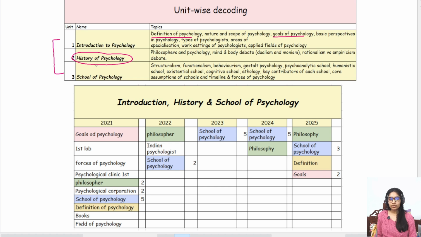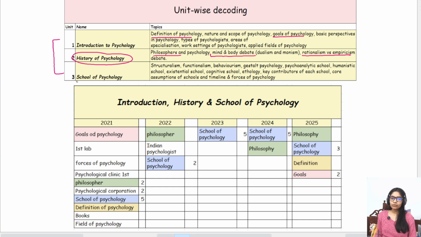So the history of psychology is your second unit, where we study your philosophers, your Greek philosophers and your British philosophers. Mainly, we also study the mind and body debate, your monist and dualist, and then the methodology, which is your rationalism versus empiricism. So this is what we study in your history of psychology.